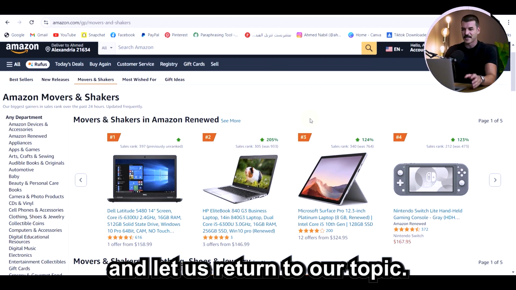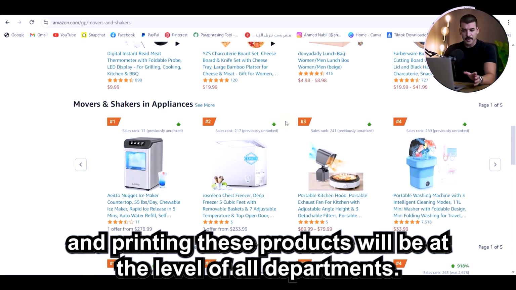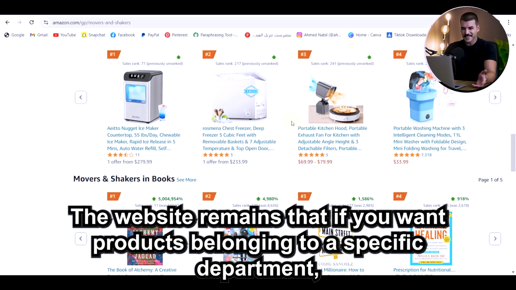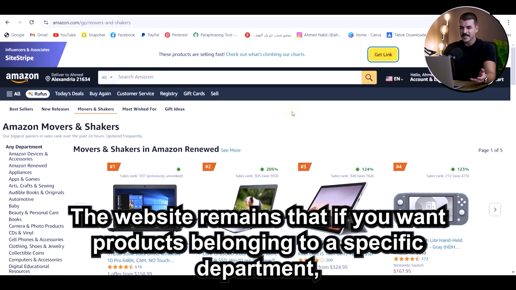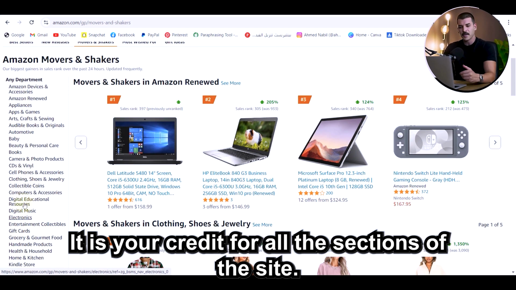And let us return to our topic. We now have in front of us the best-selling products on the Amazon website in the last 24 hours, and these products are at the level of all departments. If you want products belonging to a specific department, you will find them on the side, with all the sections of the site.